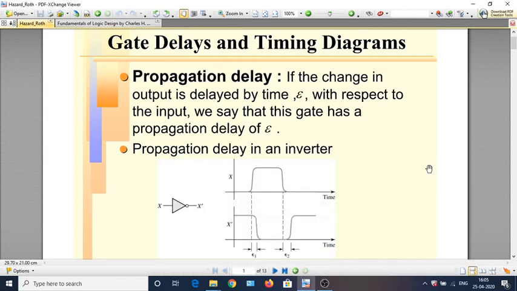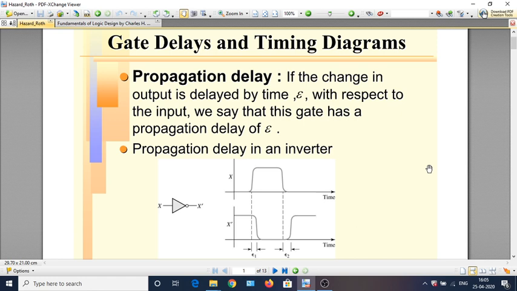Welcome all. This is a lecture on hazards in digital circuits. So, hazards are basically unwanted glitches that occur in digital circuits, primarily due to the finite propagation delay of the gates.